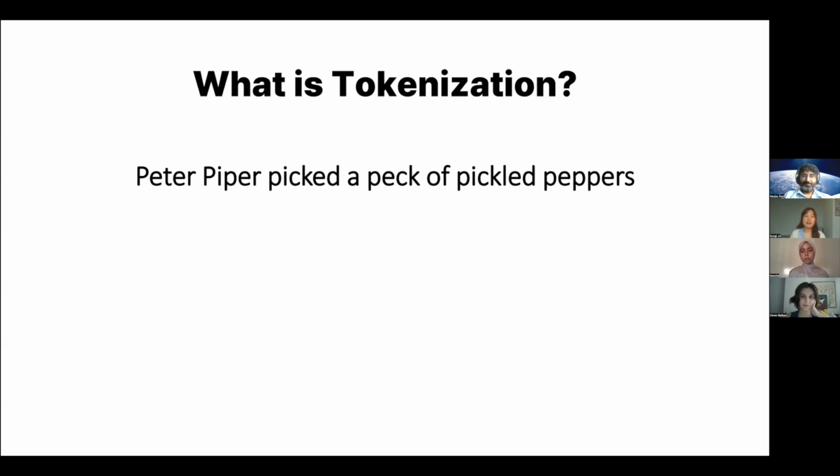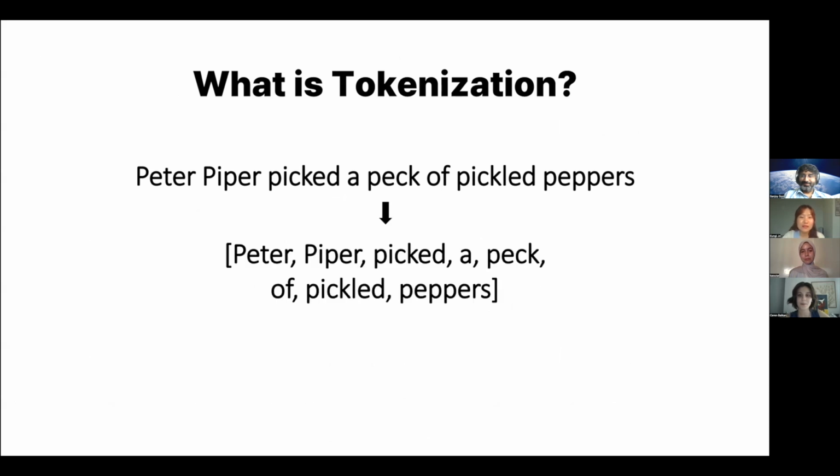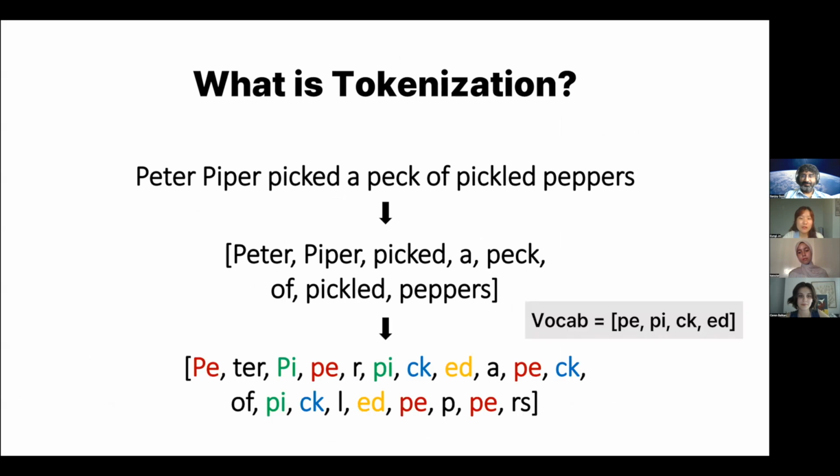I prepared a tongue twister sentence. Peter Piper picked a pack of pickled peppers. Here, we can divide the sentence into smaller pieces, into words like this: Peter, Piper, picked, and so on. After that, we can also divide the words into smaller pieces which are repeated. So here we have PE and PI, CKED repeated.